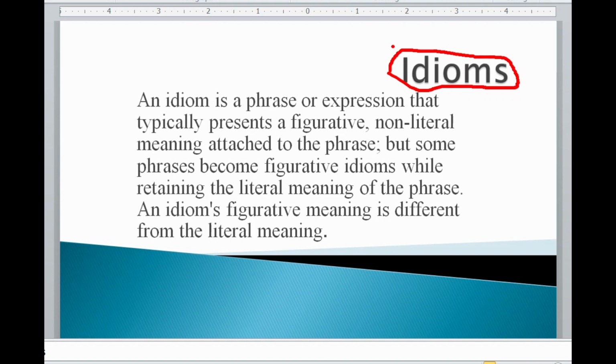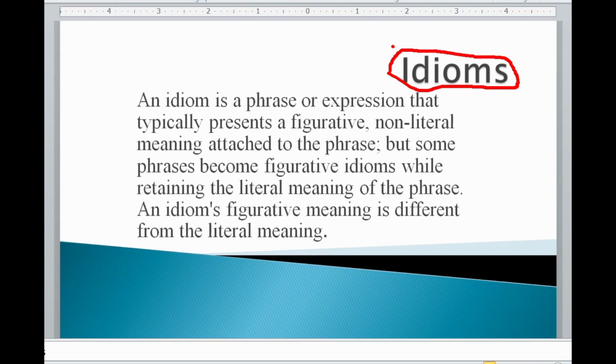An idiom is a phrase or expression that typically presents a figurative, non-literal meaning attached to the phrase, but some phrases become figurative idioms while retaining the literal meaning of the phrase. An idiom's figurative meaning is different from the literal meaning. So, in this definition, we need to keep in mind two things. One is that an idiom typically presents a figurative, non-literal meaning.